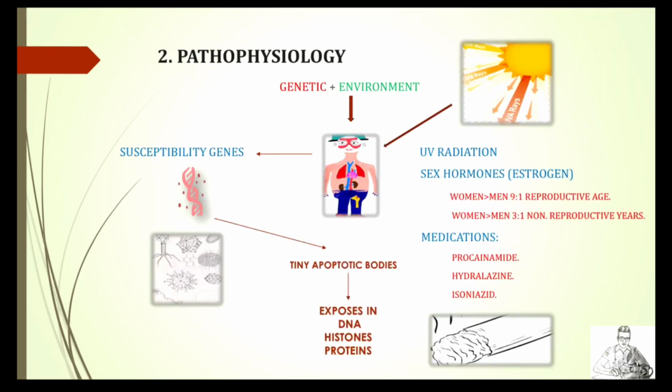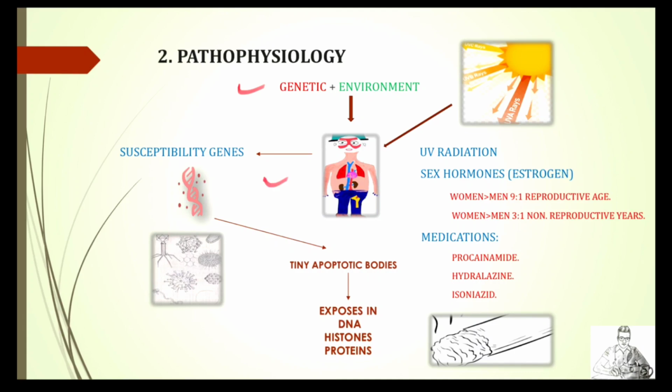So after the introduction, let's talk about the pathophysiology of SLE. So how does lupus affect the organs? Well, usually the immune system protects the body against invaders, but as we know, lupus is an autoimmune disease, which means immune cells attack the tissues and cells they're supposed to protect. Like other diseases, SLE is also a result of genetic and environmental factors.